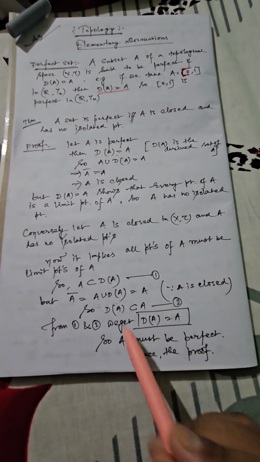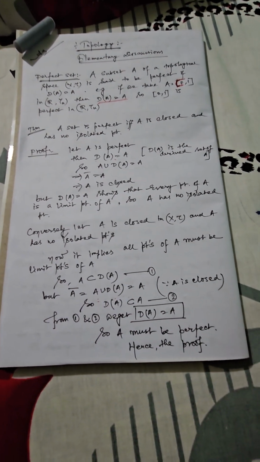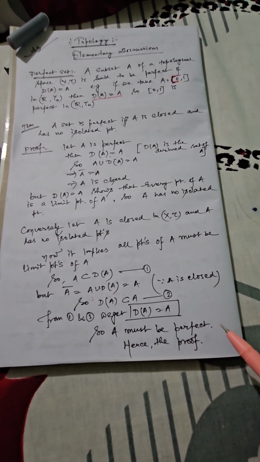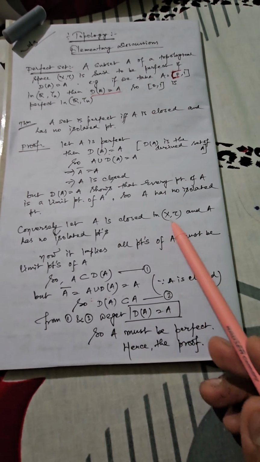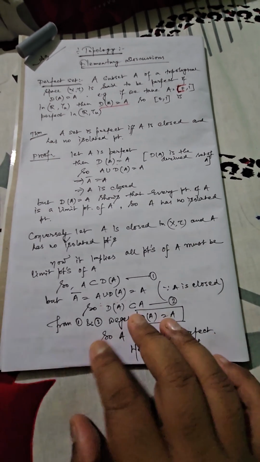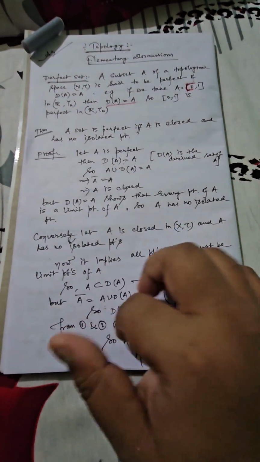Consequently from 1 and 2 we get D(A) = A, which is nothing but the definition of perfect set. So whenever A is closed in (X, τ) and has no isolated point, it is a perfect set. This is the proof of the first result.